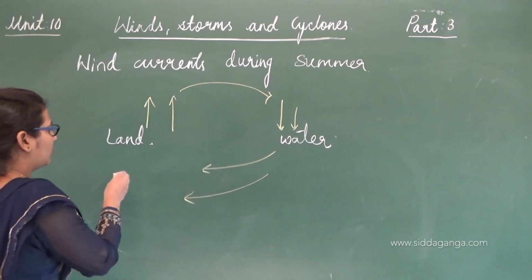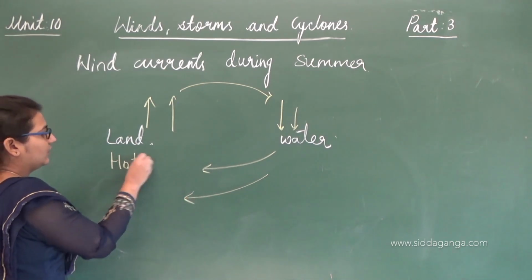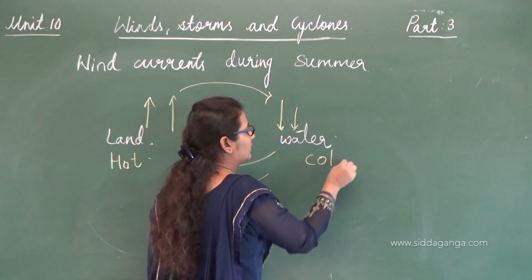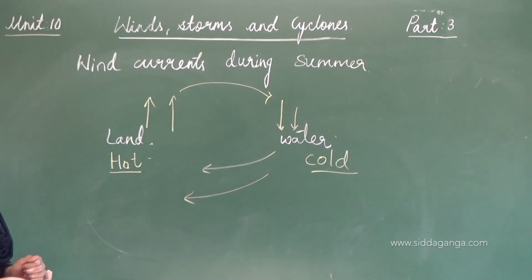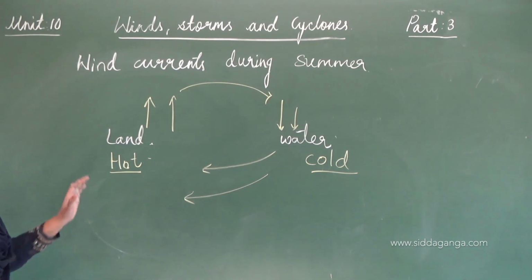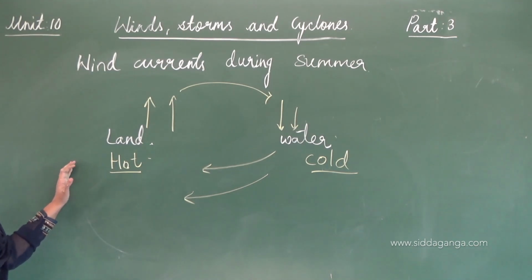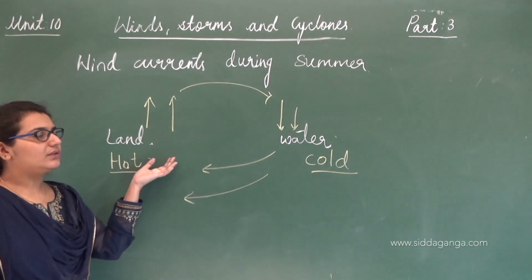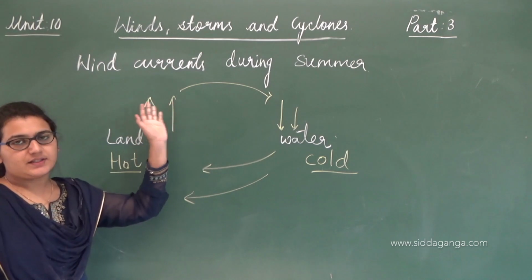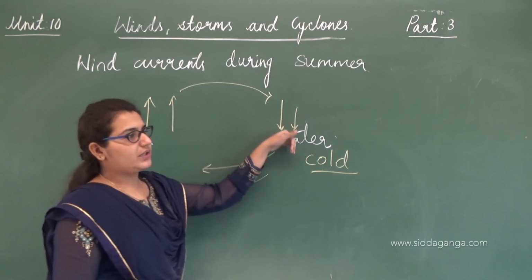So this is the hotter part during daytime, the land, and the water region is cold. Now the air gets heated up, it rises, it expands, and it moves to this cooler region.